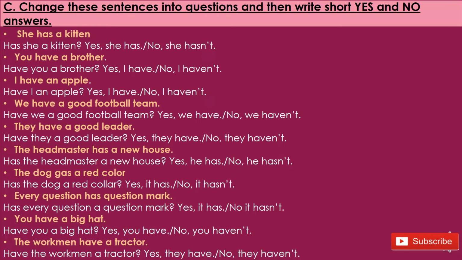They have a good leader. Have they a good leader? Yes they have, no they haven't. The headmaster has a new house.